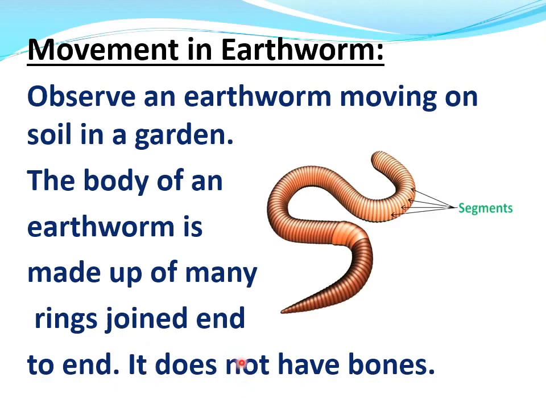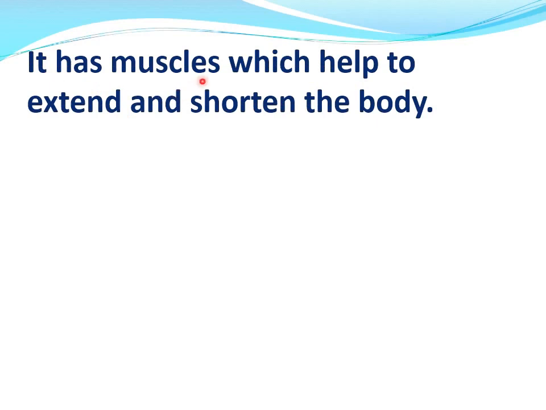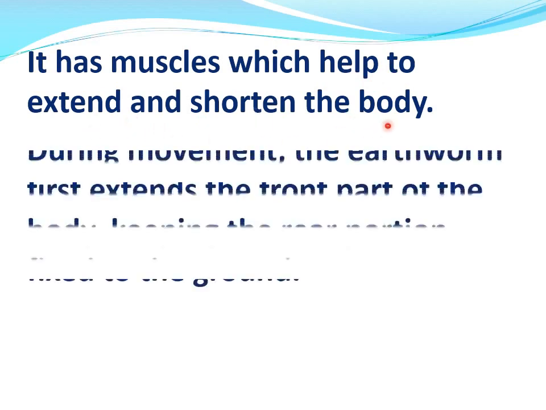It does not have bones. It has muscles which help to extend and shorten the body.